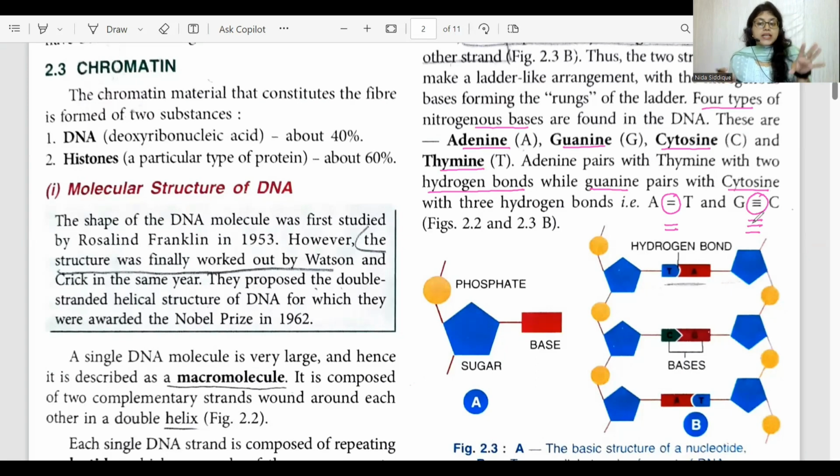Now remember, adenine cannot bind with guanine or cytosine. Similarly, guanine cannot bind with adenine or thymine. It's always adenine with thymine. Now, how are you going to remember this? Just remember AT.